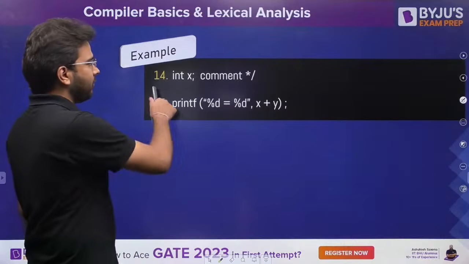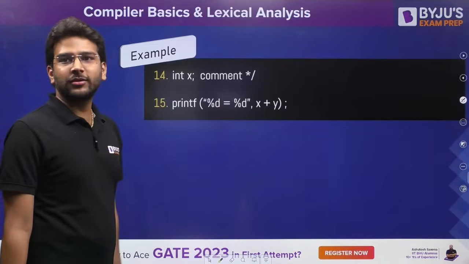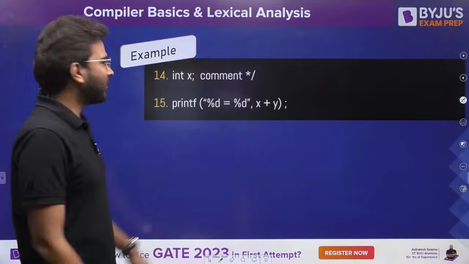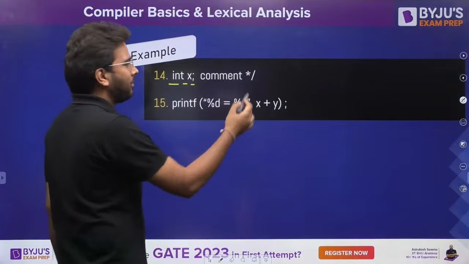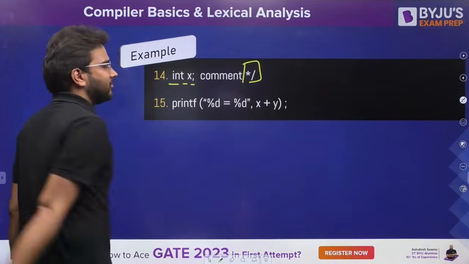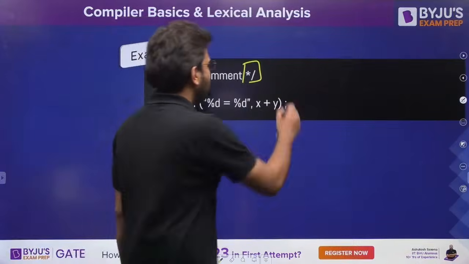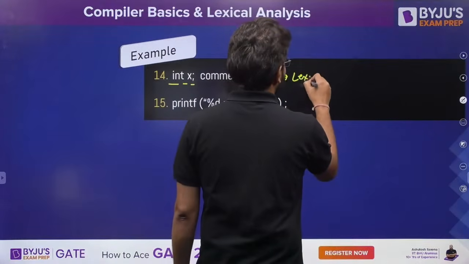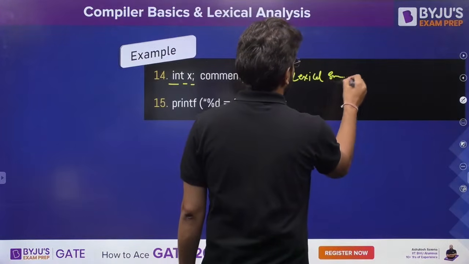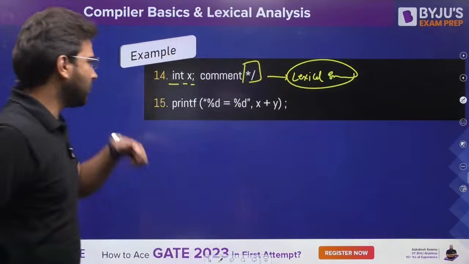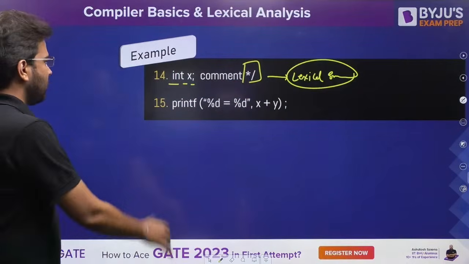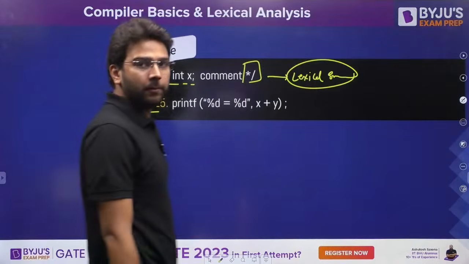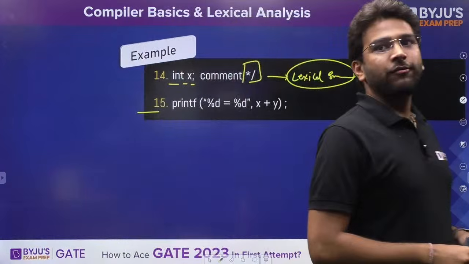Right, what about this one? 4th one. Here we are not having the beginning of a comment, but here we have the end of the comment. क्या होगा? Lexical error होगा. We will be having a lexical error in this one because there is no beginning of the comment, but we have the end of the comment. Clear? What about this last one?